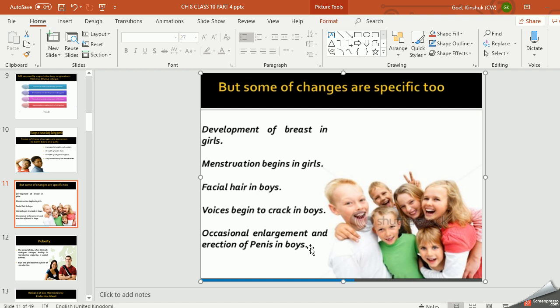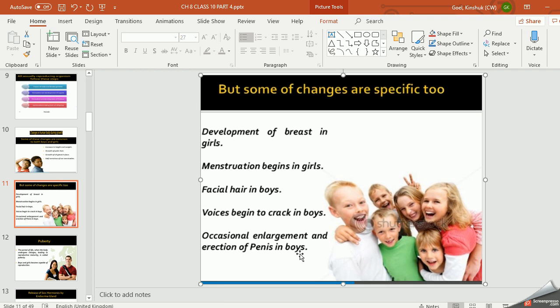But when coming to the boys, facial hair in the boys, dadi, muche, mustache and beard. When it appears, that is the indication that the body is getting prepared for sexual reproduction. Then the voice begins to crack in boys. At this age, the voice also becomes harsh. And occasionally erection of the penis in boys. That means during daydreams, the penis becomes erect. What is the penis? I will show you in the male reproductive system. This is about the changes which take place only in boys and girls.